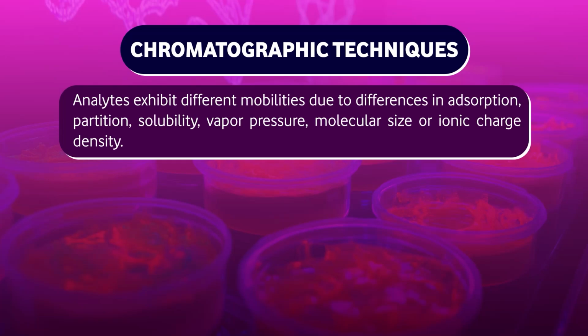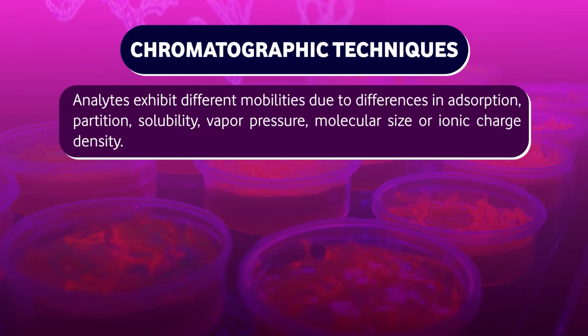But if a component likes the stationary phase, it will attach to the stationary phase and move slowly. That is dynamic differential migration. So what actually happens is that analytes exhibit different mobilities due to differences in adsorption property, partitioning or solubility, vapor pressure, molecular size or ionic charge.